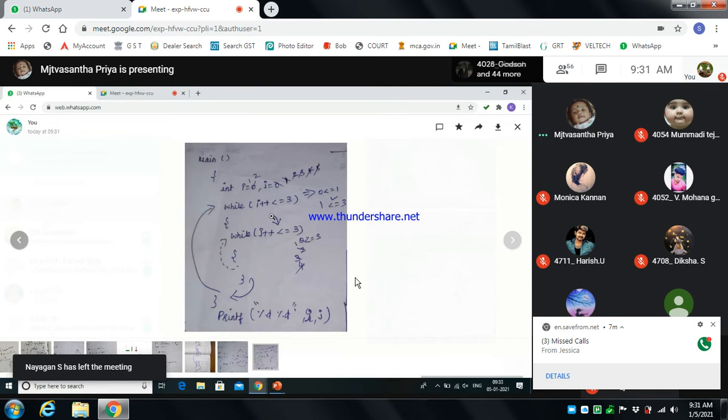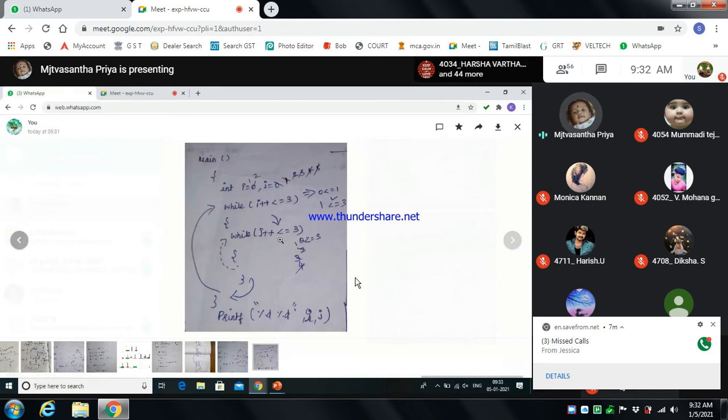In j plus plus, substituting the value 0, it becomes 1 and it executes the empty body, and this is repeated. The empty body is here where the j value is 0. It checks the condition and executes the empty statement. Again the loop goes to the while condition, and because we gave an empty statement, it moves to the while condition, j becomes 1, and substituting the value 1, it becomes 2.